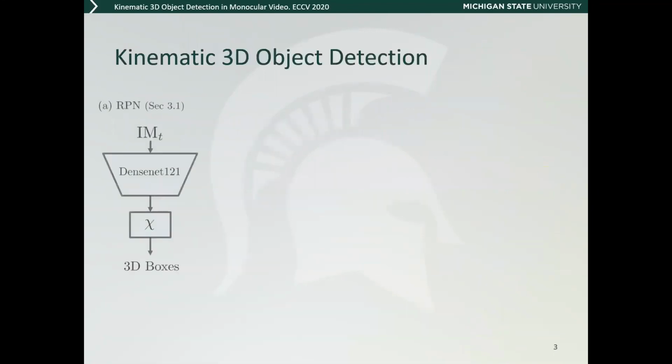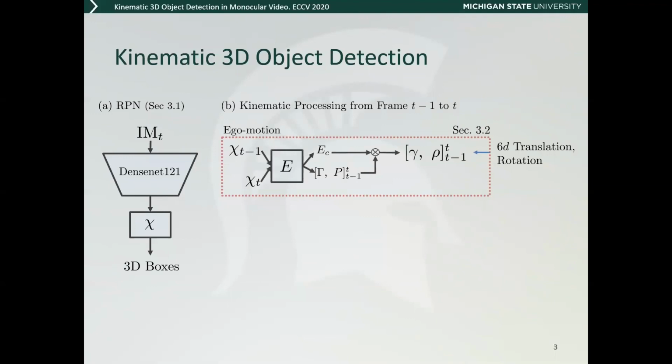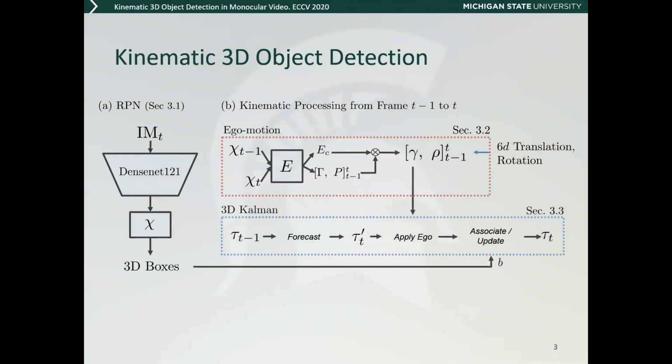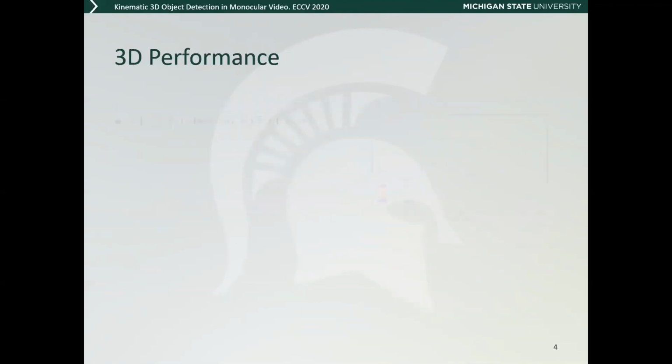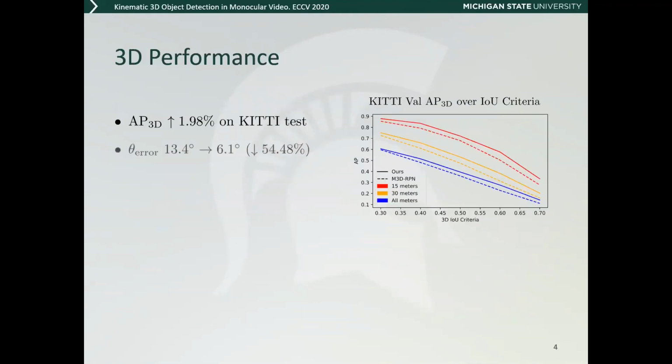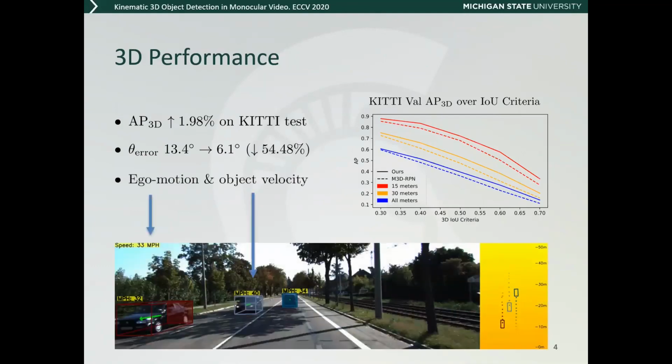We use a single network to estimate 3D boxes and ego motion, and use an integrated 3D Kalman filter for aggregation through time. We also introduced two key novelties which are synergistic to the Kalman filter, a self-balancing uncertainty and a more stable orientation. Our kinematic method improves accuracy, dramatically reduces orientation error, and provides reasonable estimations of ego motion and per object velocity.